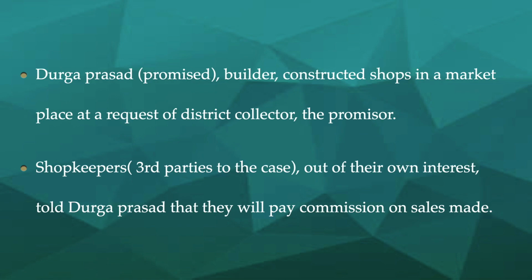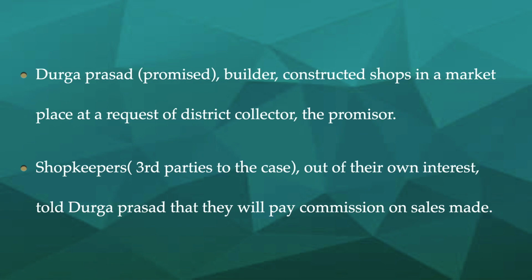Now the district collector of a particular place offered a contract to Durga Prasad stating that in a particular land, you need to build a complex that is full of shops. You need to build shops in this particular complex and I'm going to pay you a consideration for the same. So, according to the district collector's instructions, Durga Prasad built the shops in the complex.